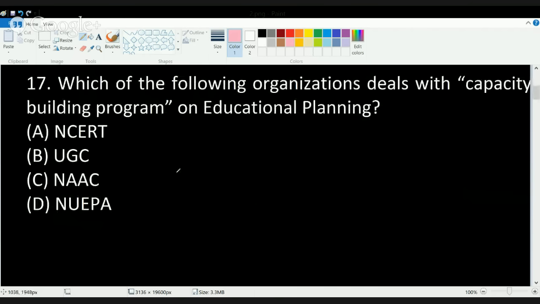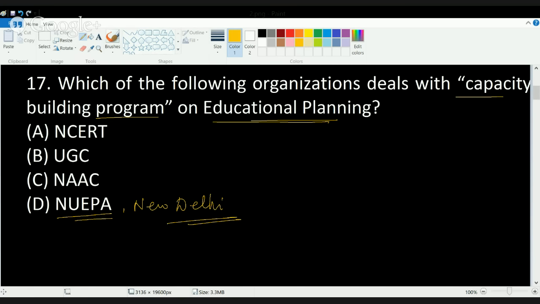The next question talks about which of the following organizations deals with capacity building programs on educational planning. NUEPA, which is known as the National University for Education Planning and Administration, located in New Delhi, has a department for training and capacity building in education. And this is the body that basically works with the capacity building programs on educational planning. So the correct answer here would be the National University for Education Planning and Administration.